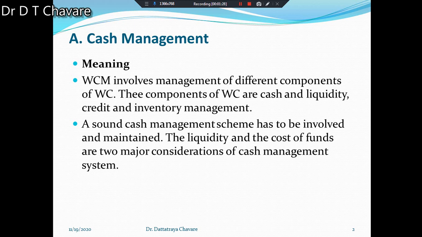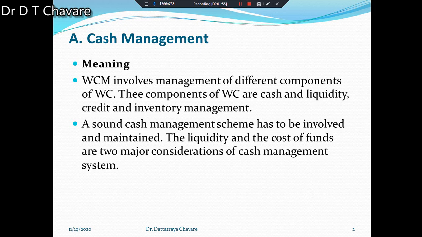A sound cash management scheme has to be evolved and maintained. The liquidity and the cost of the funds are two major considerations of the cash management system. Try to understand. Now we have to understand the financial controller.